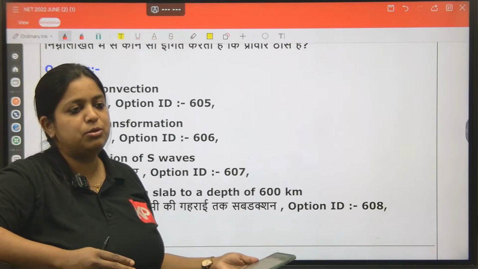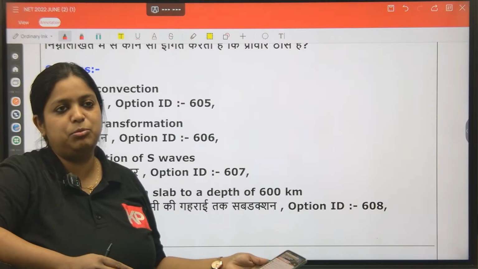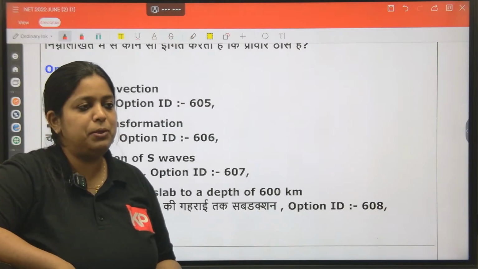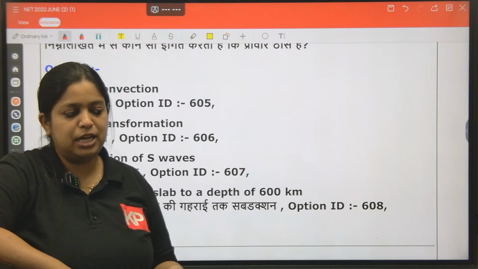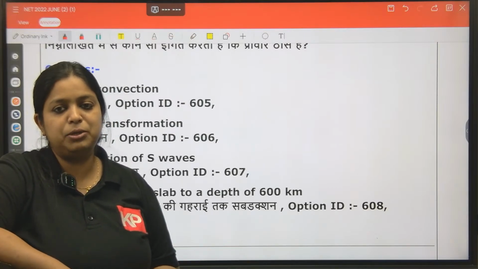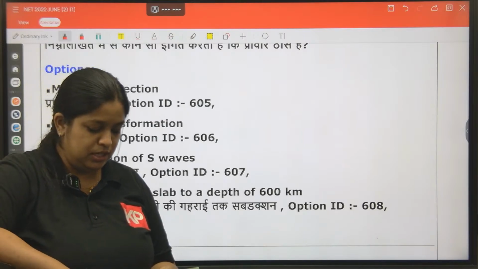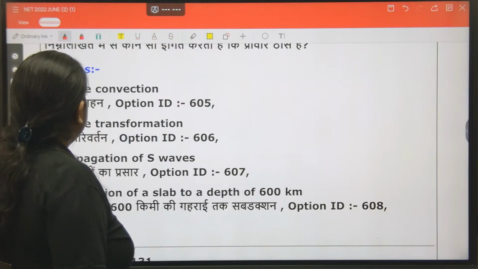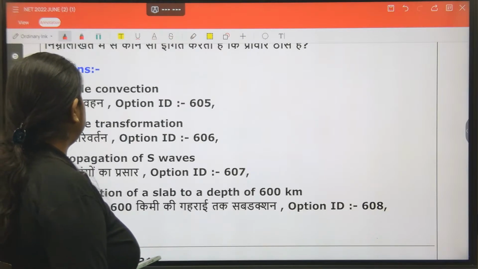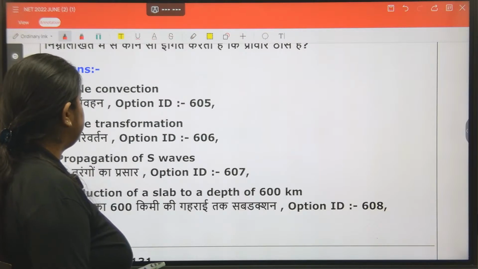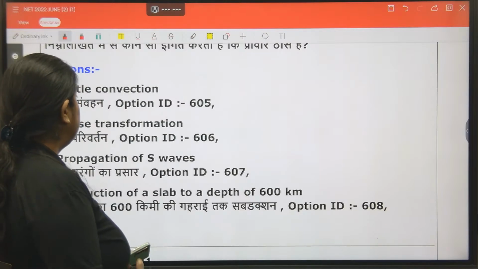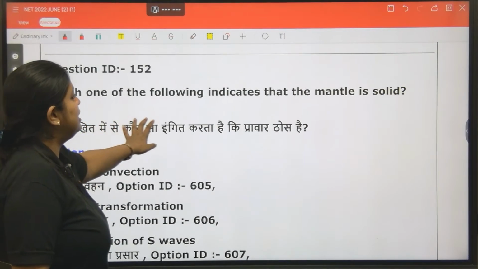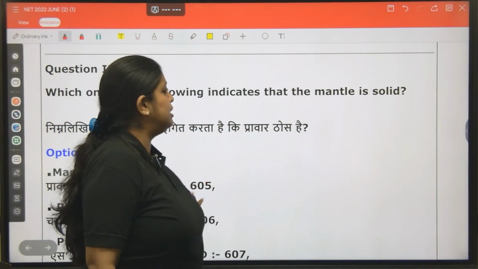But when it comes to millions of years, the geological time scale, that means 4,000 billion years ago till now, in this situation, where we take that much higher duration, the limiting factor becomes phosphorus. Now this question: mantle convection, phase transformation, propagation of S wave, subduction of a slab to a depth of 600 km. Among these four options, which one can we use to indicate that the mantle is solid?